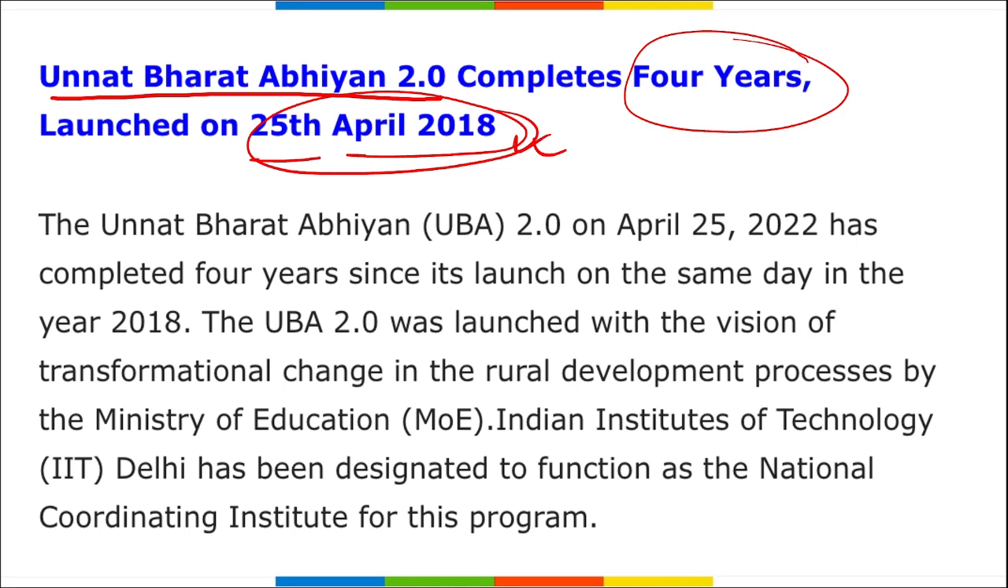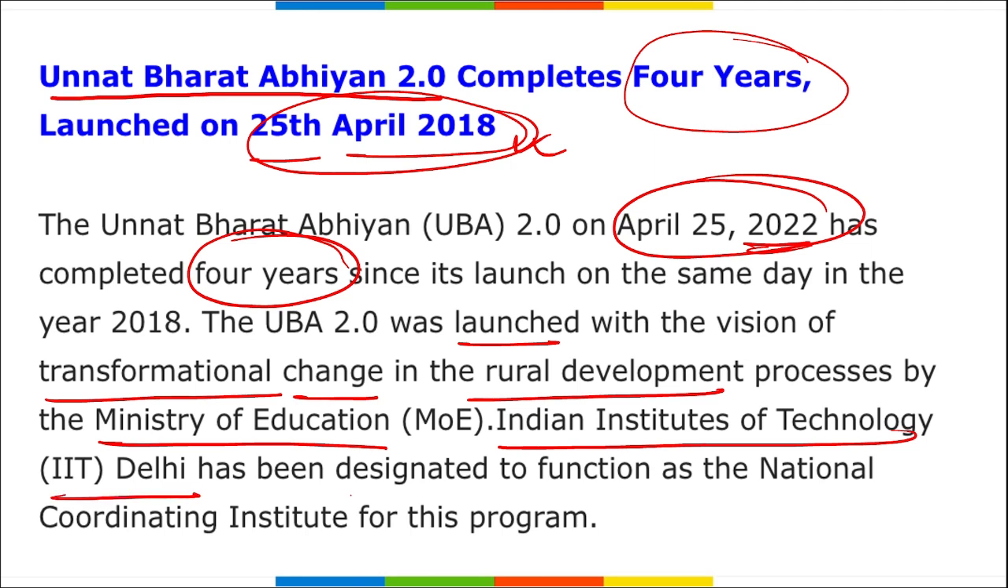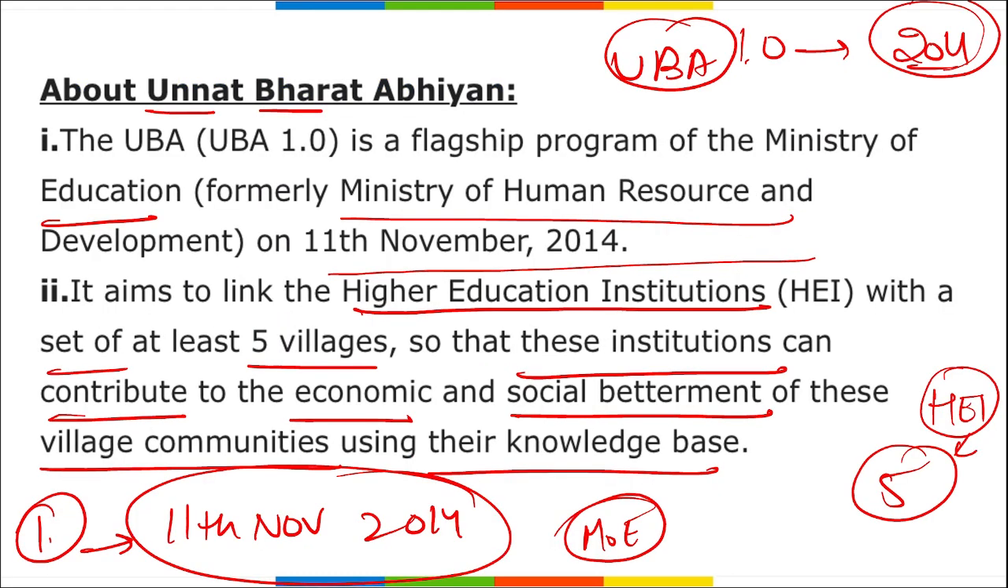Now the news is, in the year 2022, recently Unnat Bharat Abhiyan has completed 4 years. Unnat Bharat Abhiyan 2.0 was launched with the vision of transformational change in the rural development process by the Ministry of Education. Indian Institute of Technology, Delhi has been designated to function as the national coordinating institute for this program. Alright, we have seen Unnat Bharat Abhiyan first version, that higher education institutes will be provided 5 villages. Alright, it is up to them, they can choose the 5 villages or not.